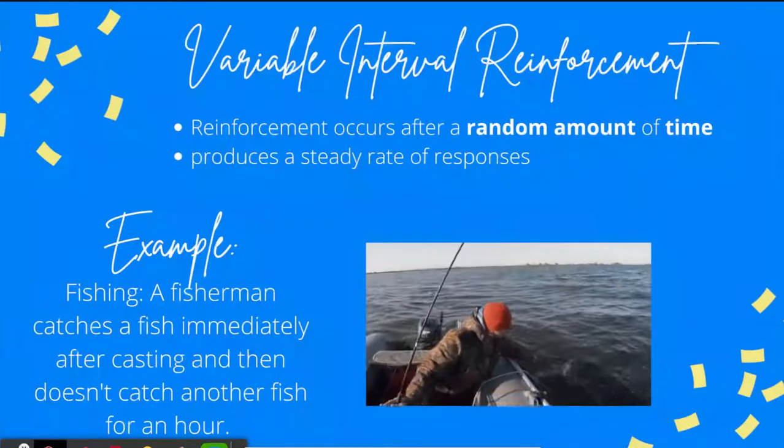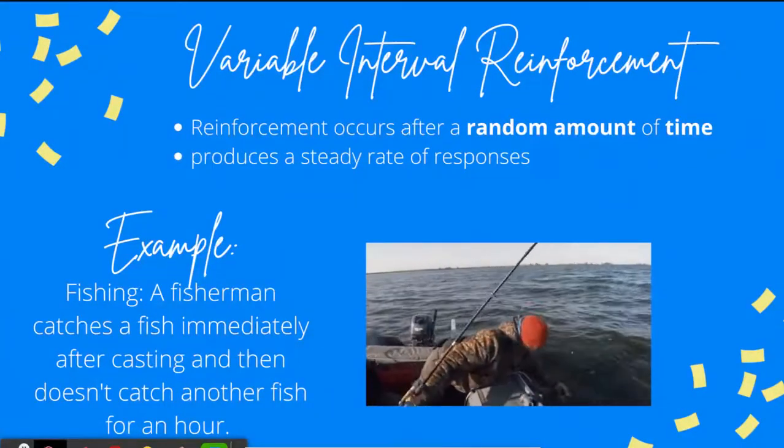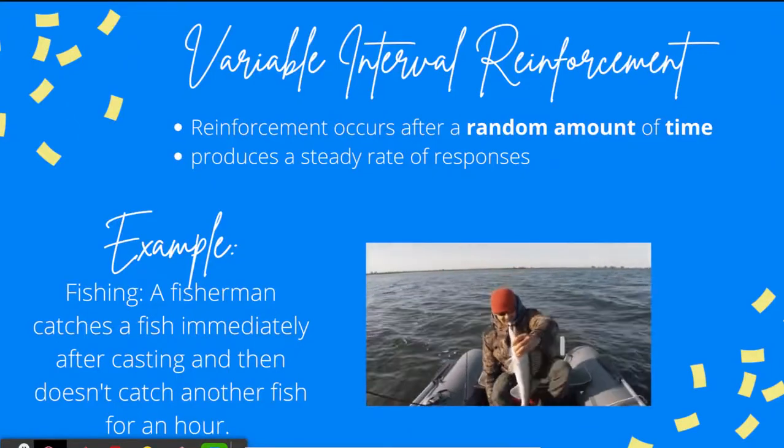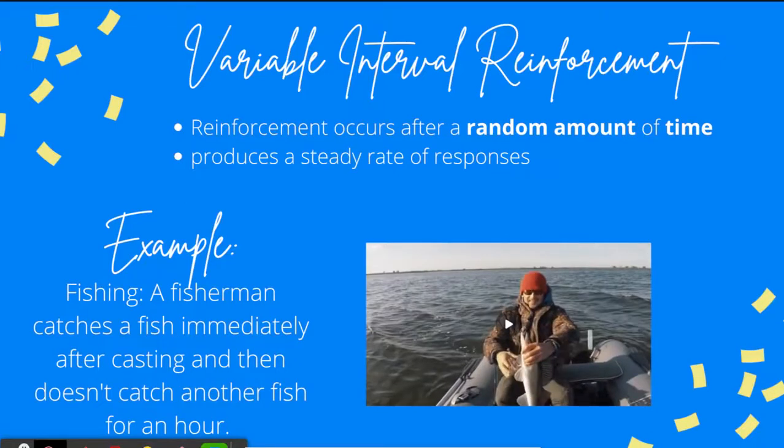The last schedule of reinforcement is variable interval reinforcement. In this schedule, reinforcement occurs after a random amount of time. It also produces a pretty steady rate of responses. I love to go fishing, and this is the perfect example for variable interval reinforcement. A fisherman catches a fish immediately after casting and then doesn't catch another fish for an hour. In this example, the amount of time before reinforcement is random.